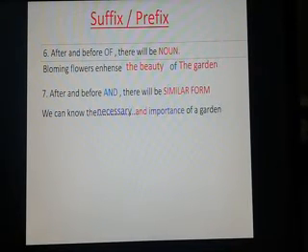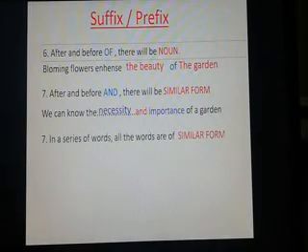We can know the ___ and ___ of a garden. Here "and" is a conjunction and after "and" you can see "importance," a noun, so you must transform "necessary" into a noun. Necessary is not a noun but "necessity" is a noun. Okay, I hope you have understood it.